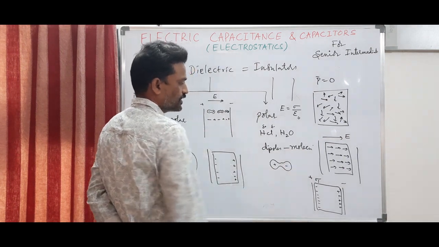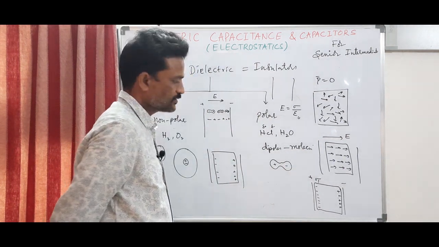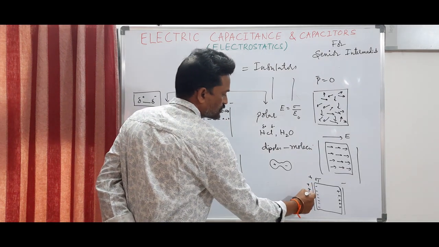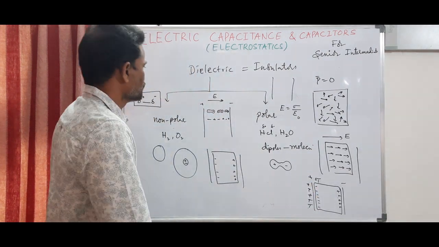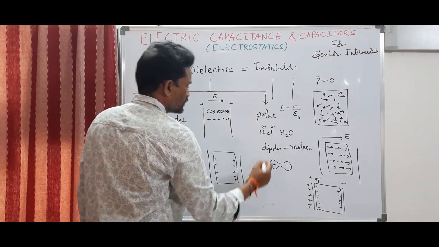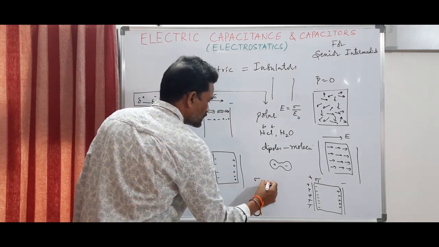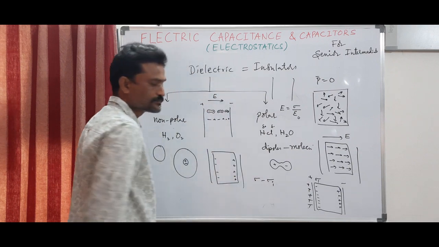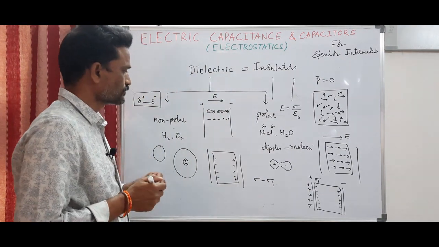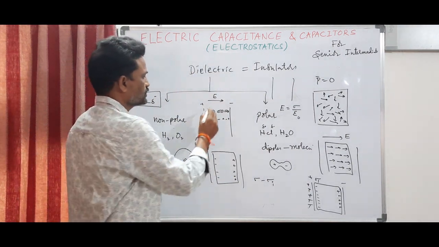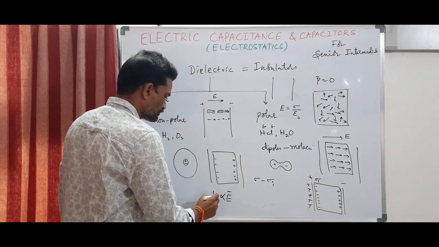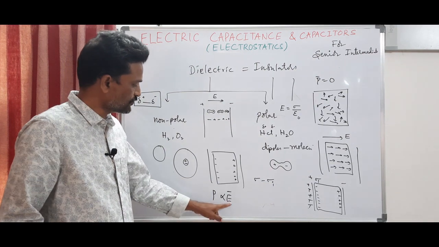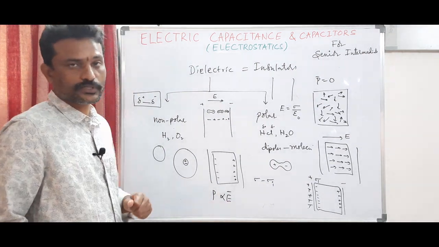So, there will be some decrement in the electric field, because these positive charges are cancelled or nullified by these negative charges. So, the resultant surface charge density will be sigma minus sigma I. This polarization is directly proportional to intensity of electric field. The higher the field, the higher the rate of polarization.